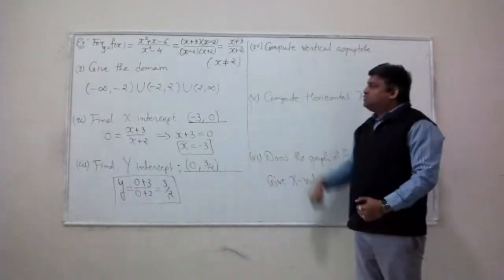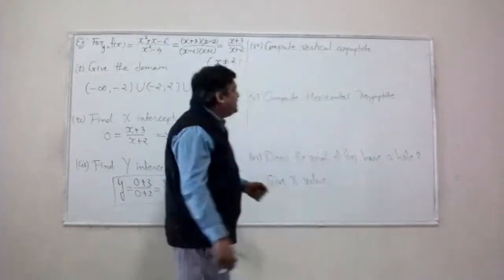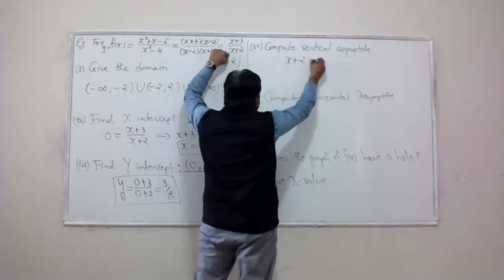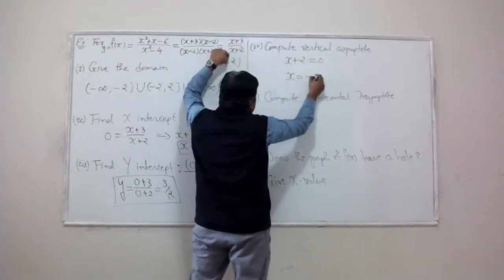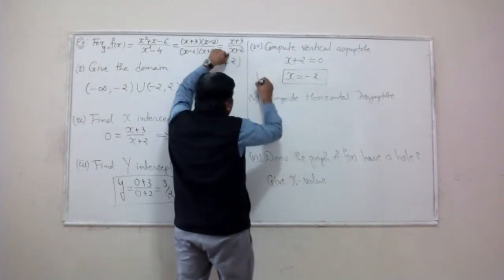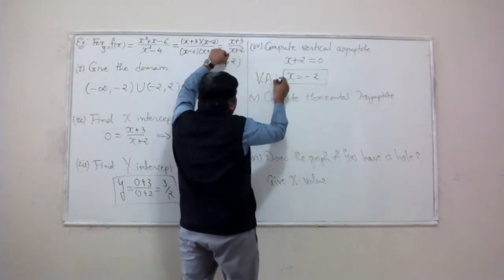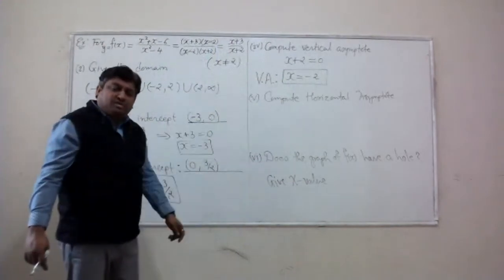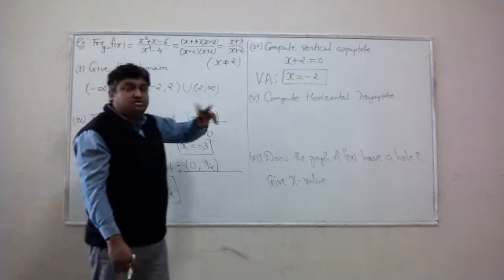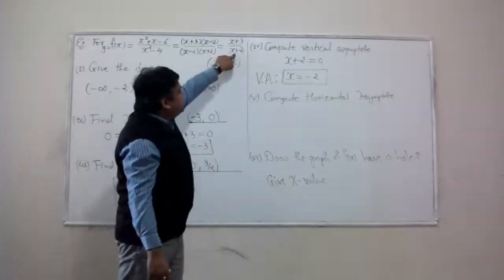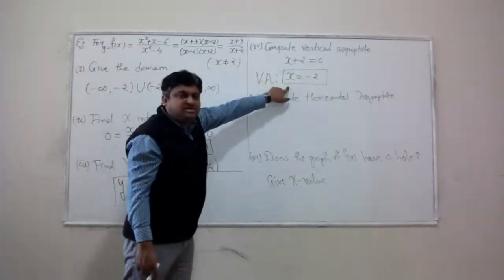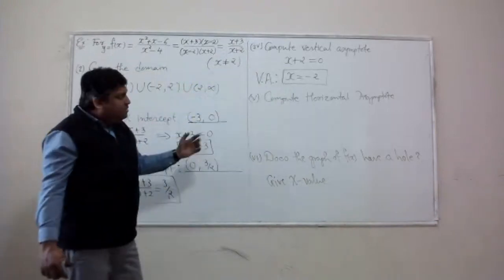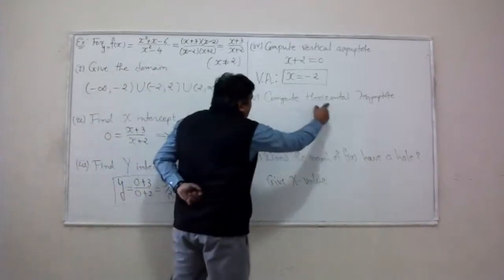All right. Compute vertical asymptote. How do we compute vertical asymptote? Set the denominator of this function equal to 0. Solve for x. The line x equal to negative 2 is the vertical asymptote of this particular function. So this function has two bad inputs. At negative 2, it experiences a vertical asymptote. At 2, it experiences a hole. Very interesting situation, right?